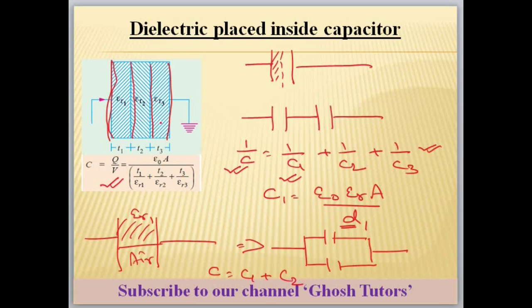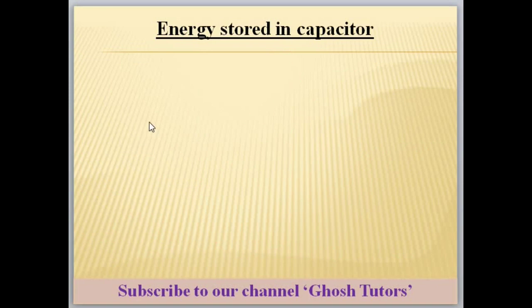Sometimes they will ask in exams how the capacitance changes when a dielectric is placed. Next is energy stored in a capacitor. A capacitor is an energy storing device, and the energy stored in a capacitor is given by half CV square.